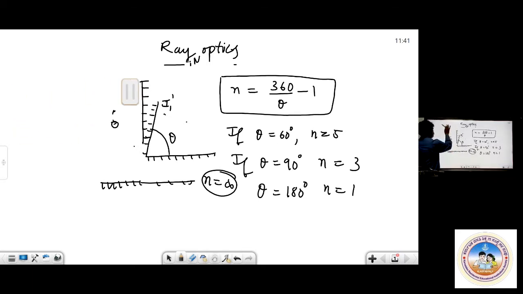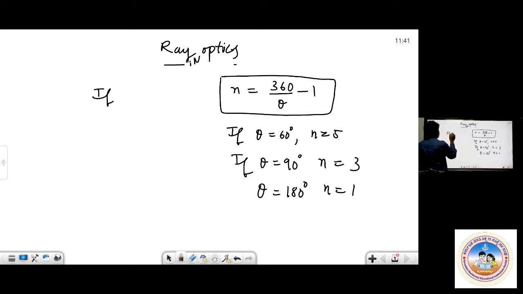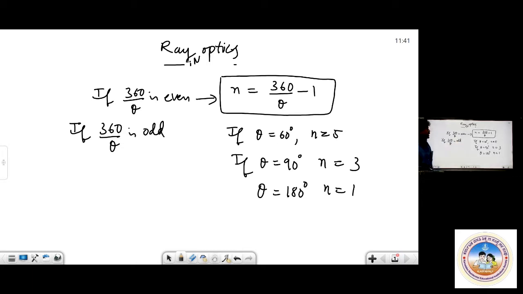Further, in this case, there are some conditions on 360 by theta. If 360 by theta is an even number, the formula is this only: n equals 360 by theta minus 1. In case 360 by theta is odd, try to remember this. Suppose 360 by theta is 5, for example when theta is 72.